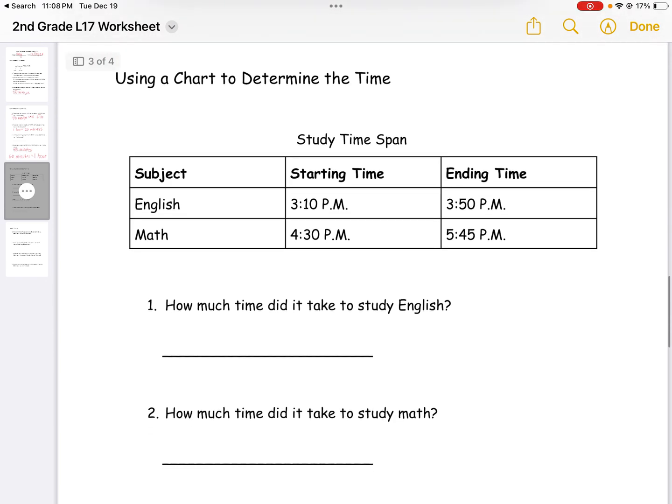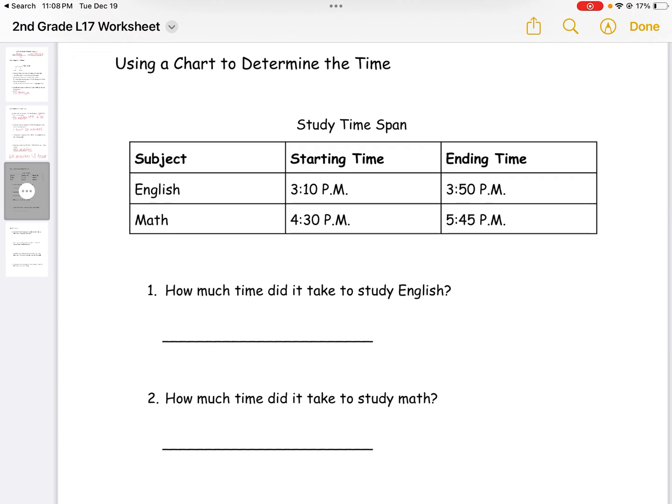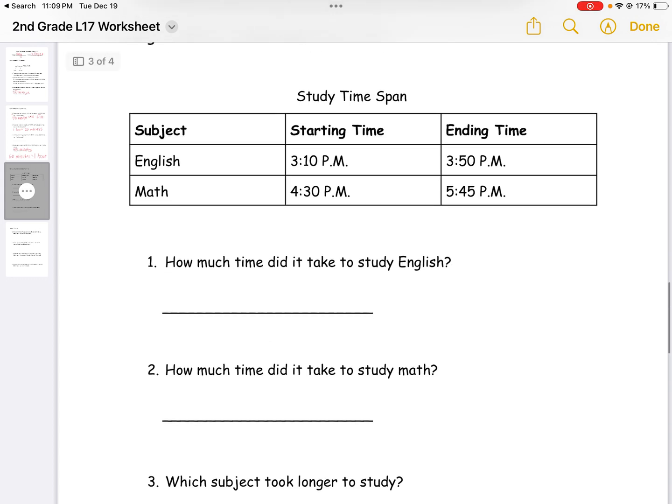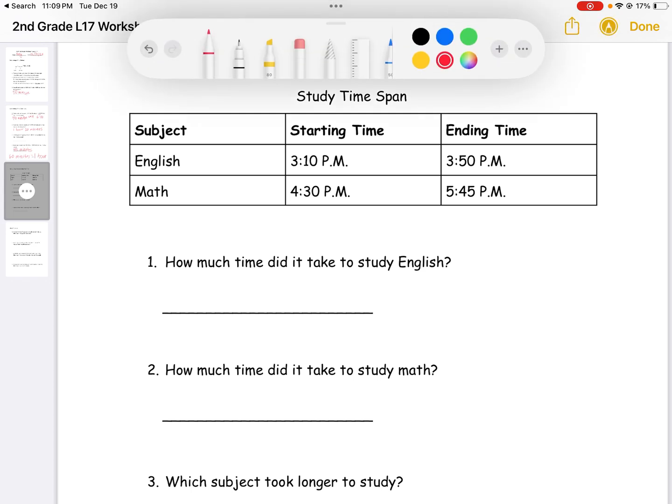Moving on to page number 3. It says, using a chart to determine the time. Study time span. Subject English math. And it tells us the starting time and the ending time. And question number 1 asks us, how much time did it take to study English? We will look at the chart and find English, which is in the first column, in the first row. And the starting time is 3:10 p.m. and the ending time is 3:50 p.m. It's still p.m. and the hours haven't changed. And looking at the minutes, we know that 40 minutes has passed, so it takes 40 minutes to study English.